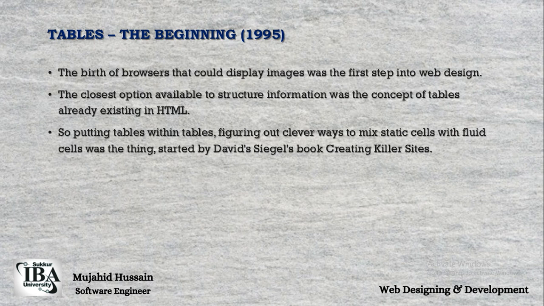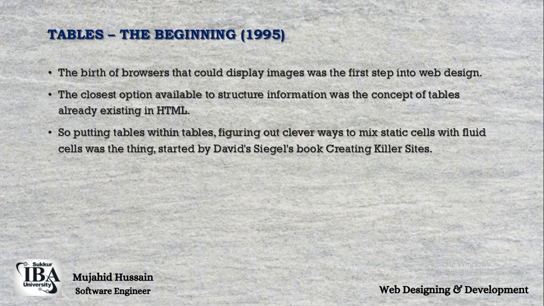The closest option available to structure information was the concept of tables already existing in HTML. So putting tables within tables, figuring out clever ways to mix static cells with fluid cells, was the thing started by David Siegel's book Creating Killer Web Sites.